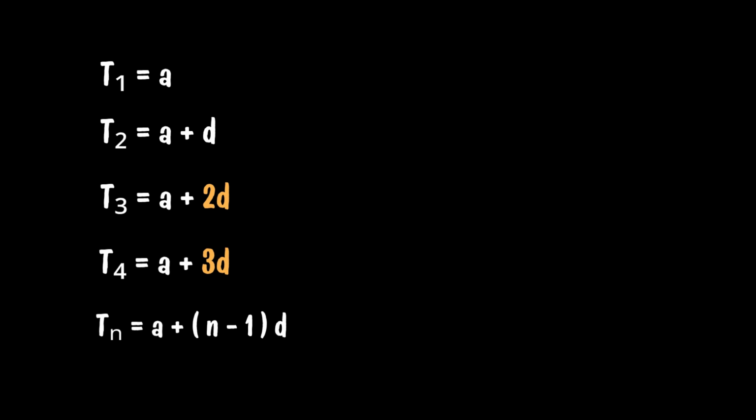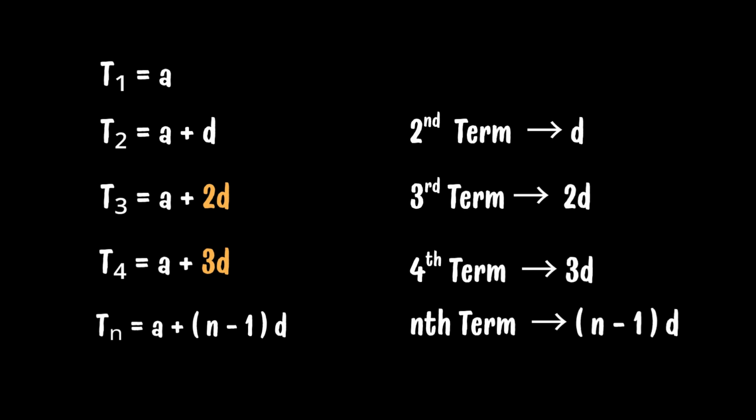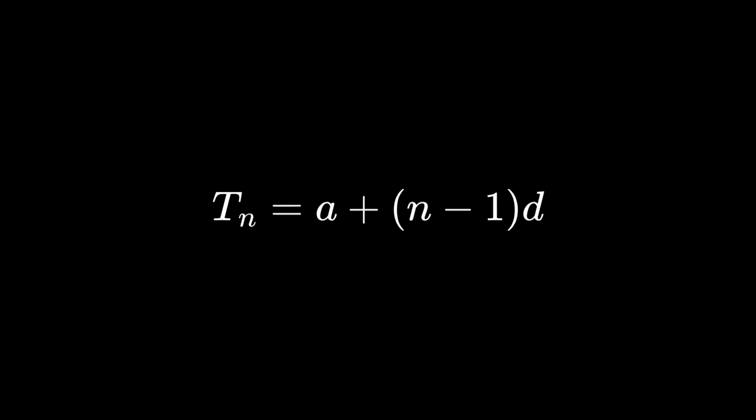Why n minus 1? Because the very first term starts at a. No d has been added yet. So the second term adds 1d. The third adds 2d. And by the nth term, you have added d n minus 1 times. And that's why the formula is t sub n equals a plus (n minus 1)d. It's just our starting point plus all the steps we've taken to get there. Hopefully, this formula is now familiar. Let's try this out with actual numbers.